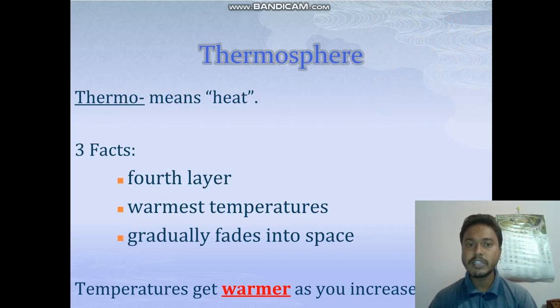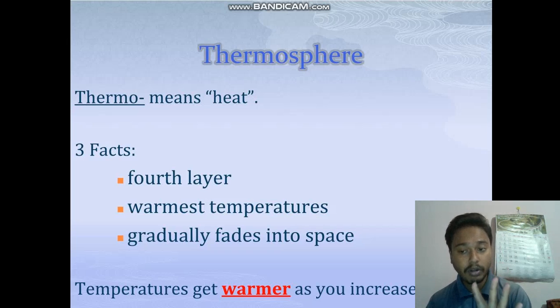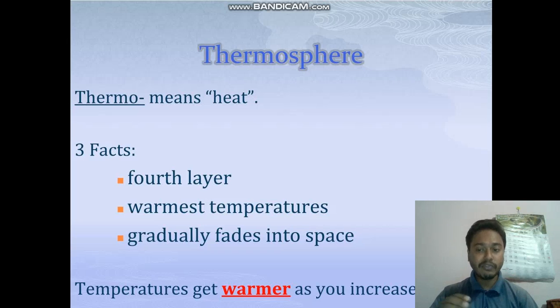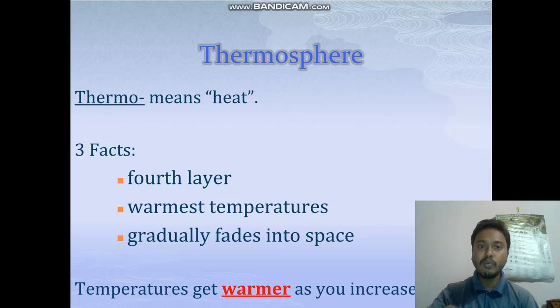Now the fourth one is the thermosphere, and thermo means heat. It's the fourth layer, so it's heat. It is the hottest layer. It is the warmest, hottest layer, and it gradually fades into space. After this layer, actually we can call it space. That's why I said four main layers. Okay. After that, what we read is almost a part of space. It's a continuation of the thermosphere, but it's a part of space. And if we go beyond that, we'll get warmer because we are going closer to the sun.